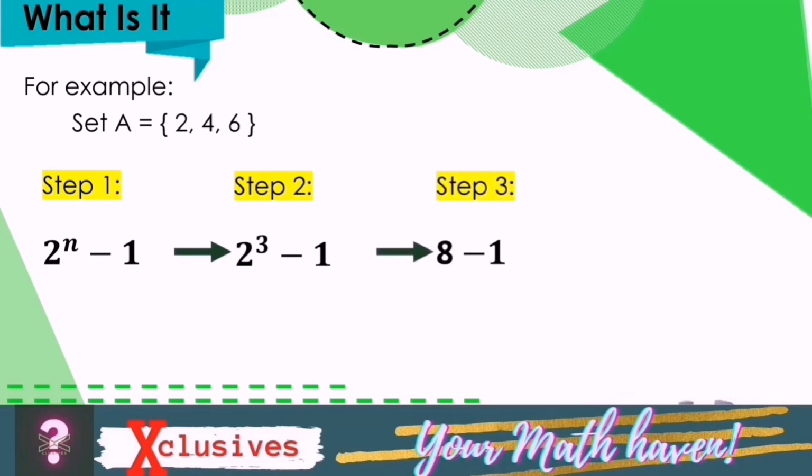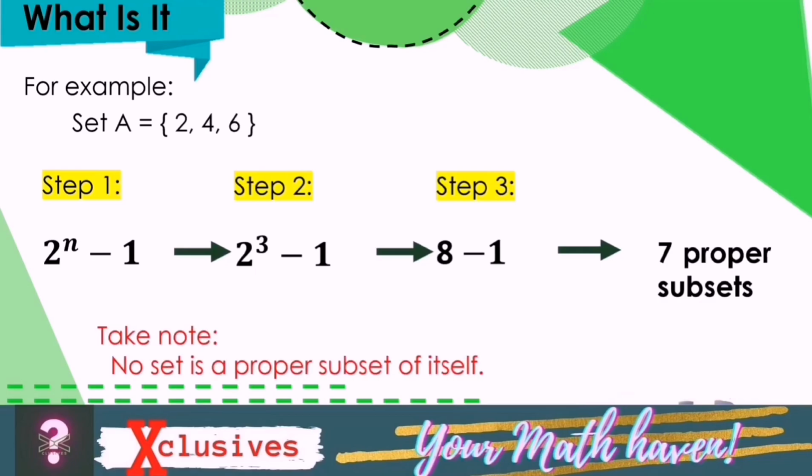Simplifying, 2 to the 3 is equal to 8. Thus, we have 8 minus 1. Simplifying further, 8 minus 1 is equal to 7. Thus, set A has 7 proper subsets. Take note, no set is a proper subset of itself.